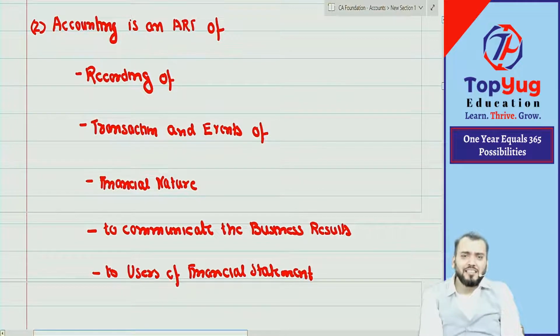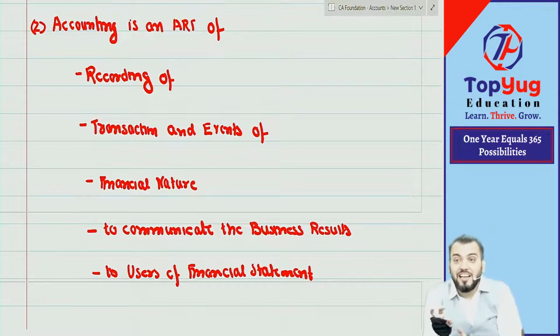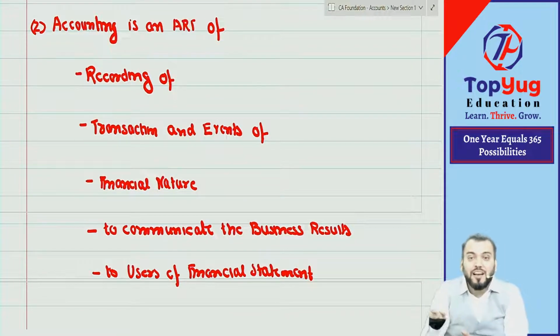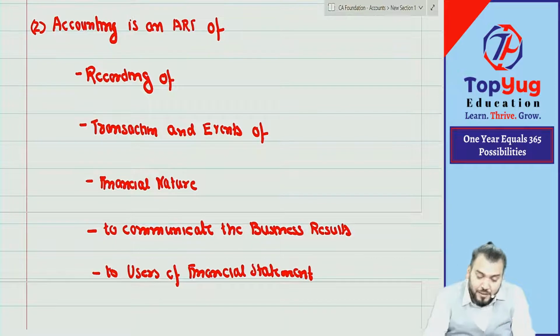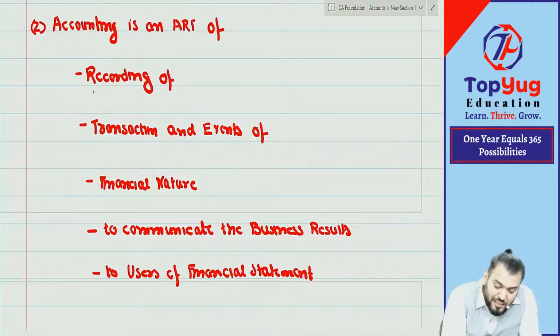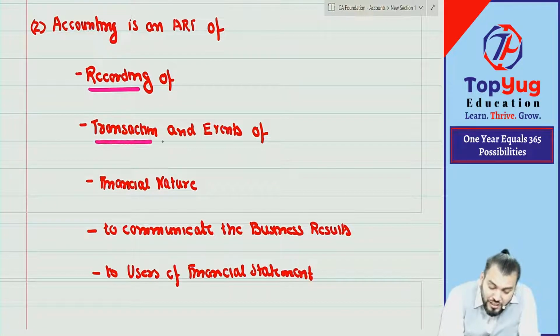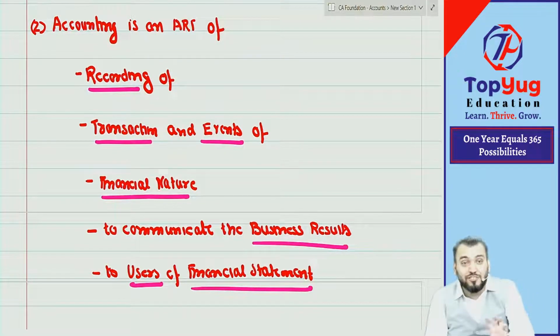Let us once again read. Accounting is an art of recording. Recording what? Transaction events. Of which nature? Financial nature. For what purpose? To communicate what? Business results. To whom? To the users of financial statements. We can understand this entire definition once we understand recording, transaction and event, financial nature, business result, user and financial statement. If we understand all these terms, then only we can understand the meaning of accounting in an exact way. So let us start one by one.